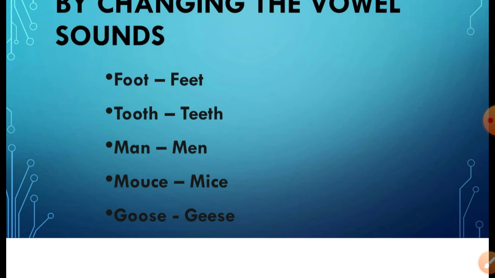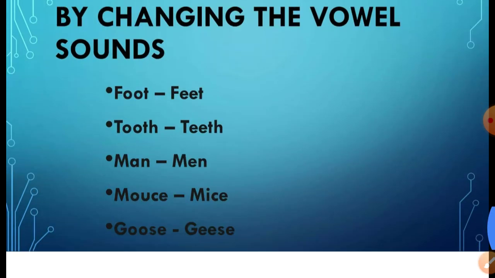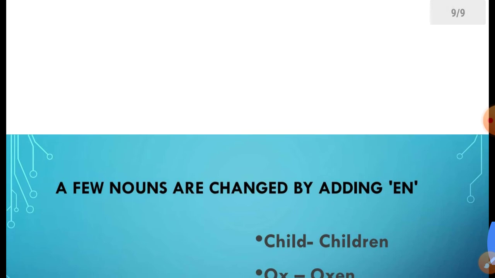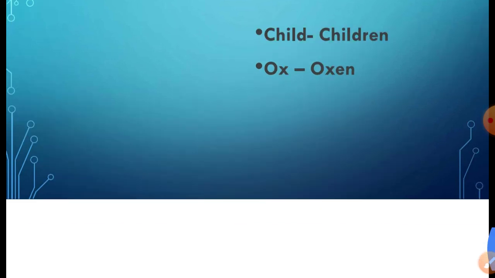These examples you have to memorize because there are some words which change by changing the vowel. A few nouns are changed by adding en. For example, child, children, ox, oxen. There are very few examples, so you can memorize them.